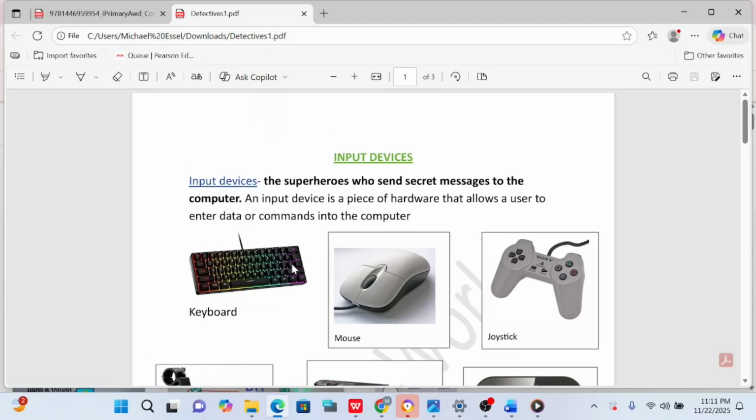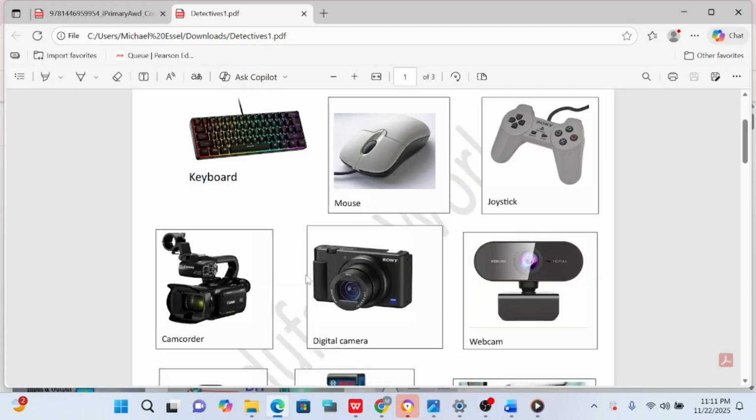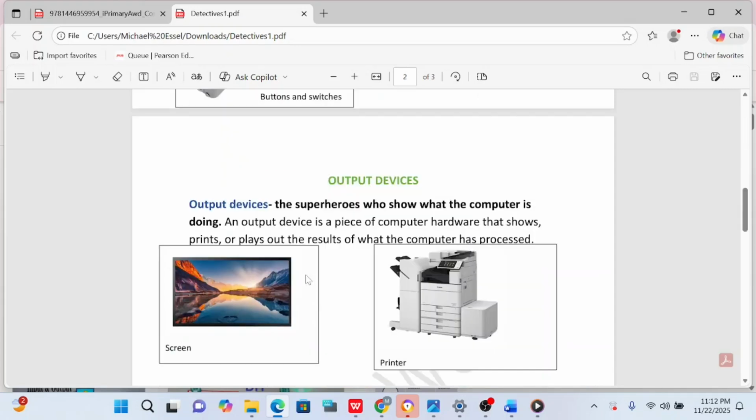Your mission, dear detectives, is to remember these 10 superheroes because they are the ones sending secret messages to the computer. Next, we enter the world of output devices, the superheroes that show what the computer is doing.